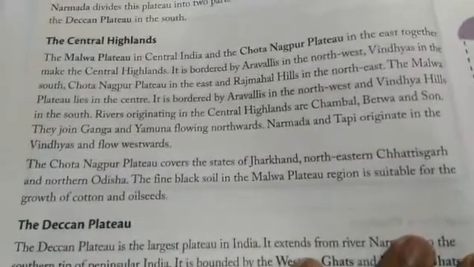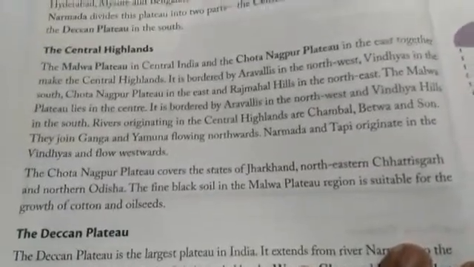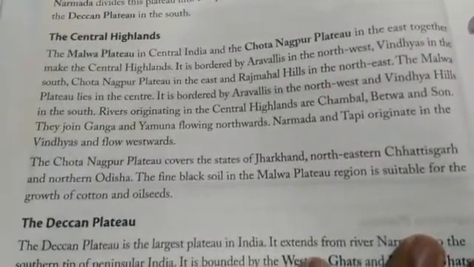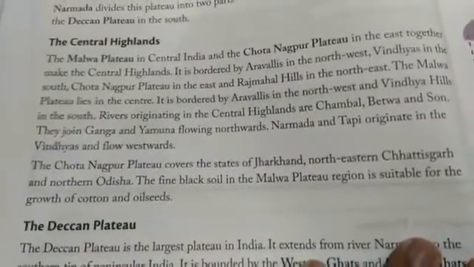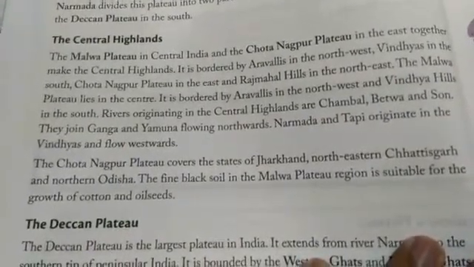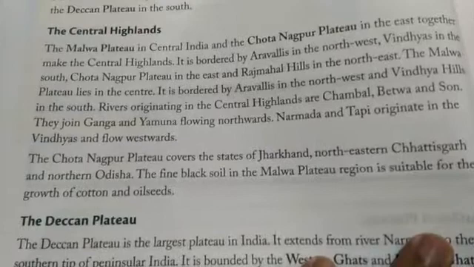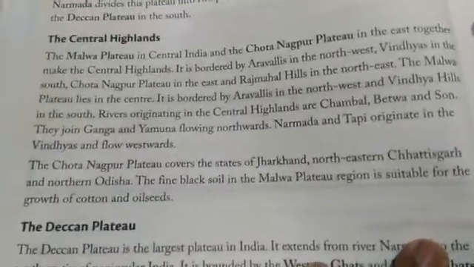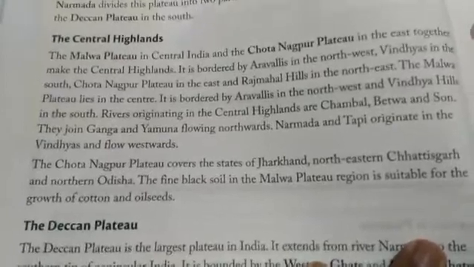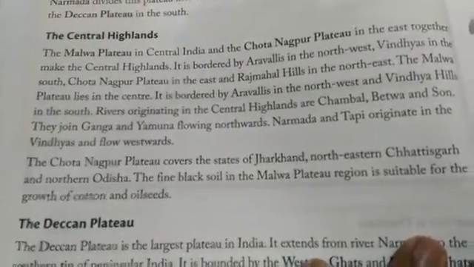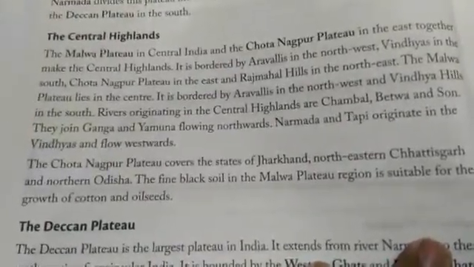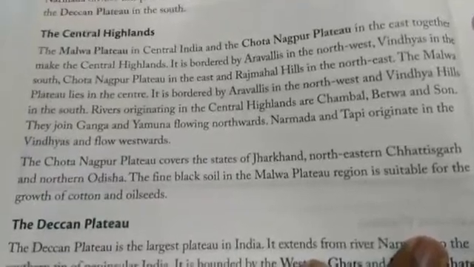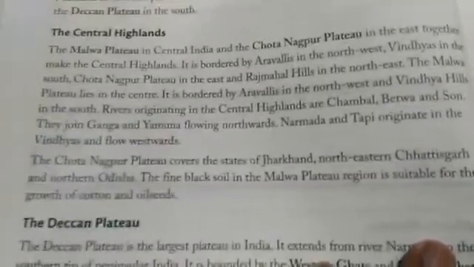The Chota Nagpur Plateau covers the state of Jharkhand, northeastern Chhattisgarh, and northern Odisha. The fine black soil in the Malwa Plateau region is suitable for the growth of cotton and oil seeds. So the Chota Nagpur Plateau covers the states such as Jharkhand, northeastern Chhattisgarh, and northern Odisha. And in the Central Highlands, that is the Malwa Plateau, we have the fine black soil, which is very much suitable for growth of cotton and oilseeds.